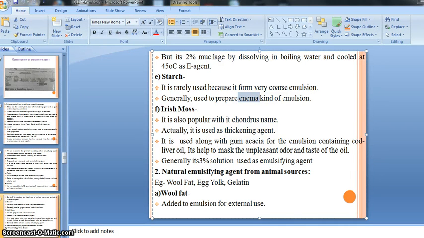So another example of a natural emulsifying agent obtained from animal sources. As we discussed wool fat as an emulsifying agent in our previous slide, in this slide we will discuss the next one. Let's say that is egg yolk, right?